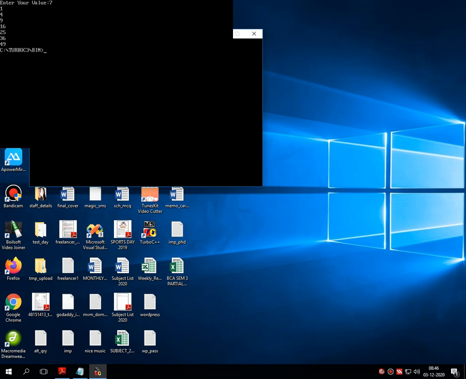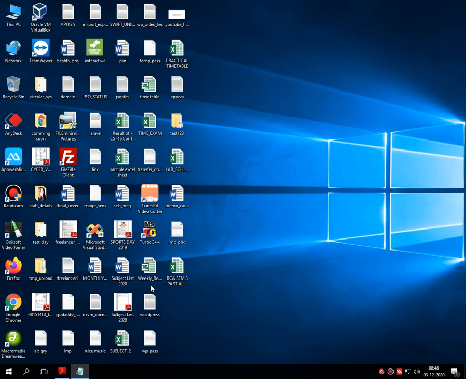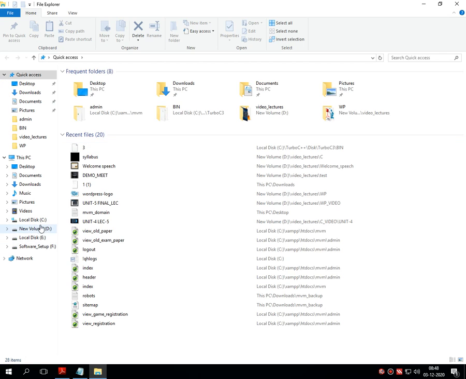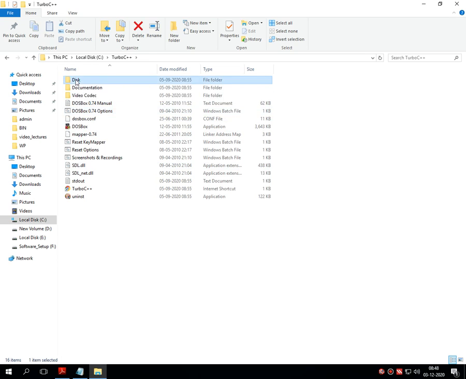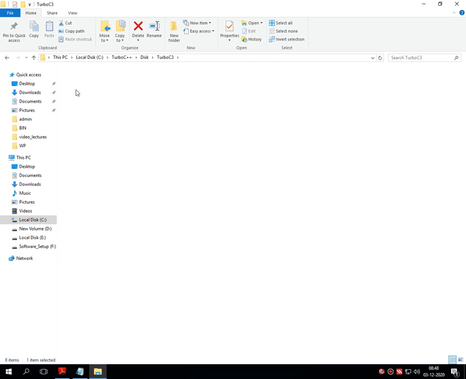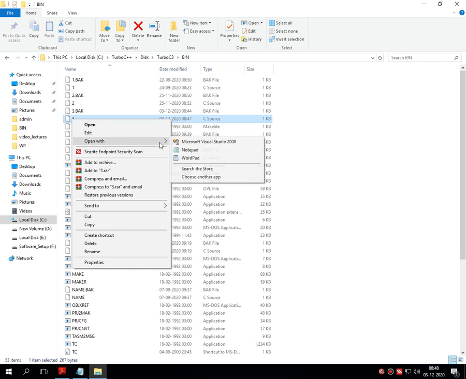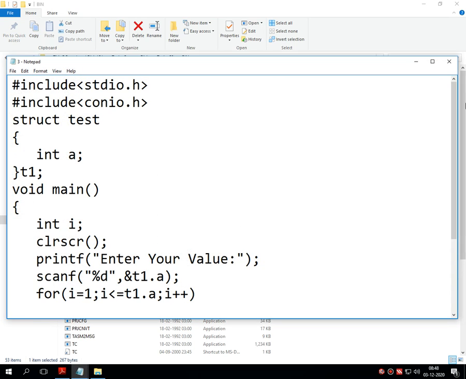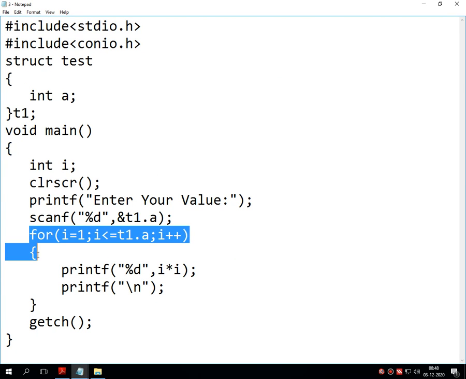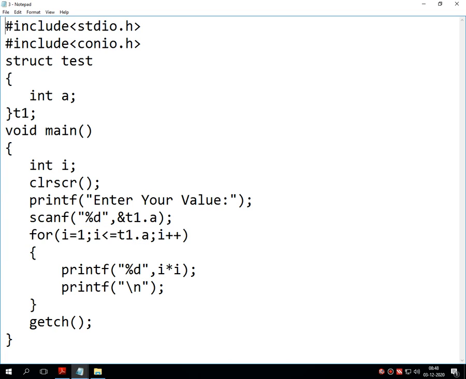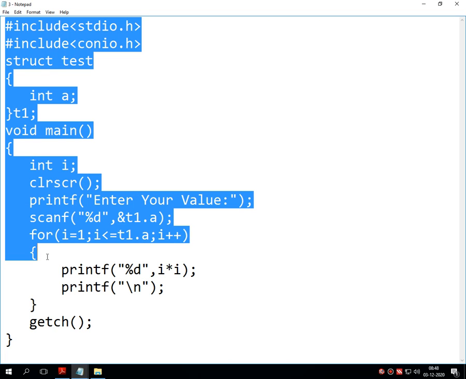So let's go inside the notepad section for better visibility. All these steps remain the same as in all previous programs.